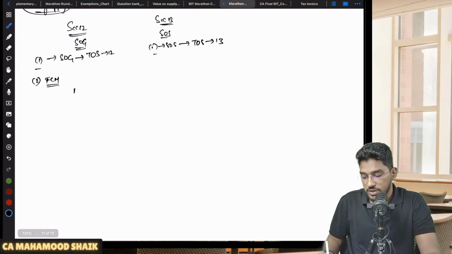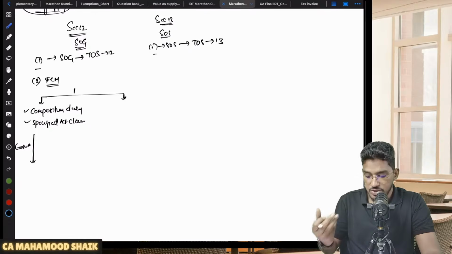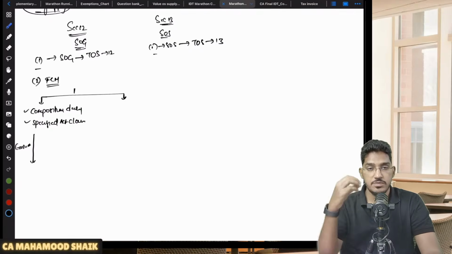Now there is a detailed provision there, but I will try to summarize it in one simple manner. See, in case the supplier of goods is either a composition dealer, or a supplier of specified actionable claims, in that case the time of supply will be the earlier of 3 dates. In case you are a composition dealer or a person who is making supply of specified actionable claims. Sir, what are those specified actionable claims?